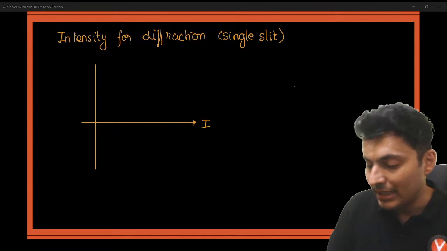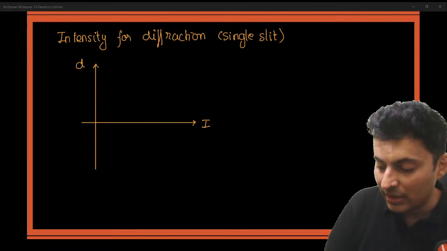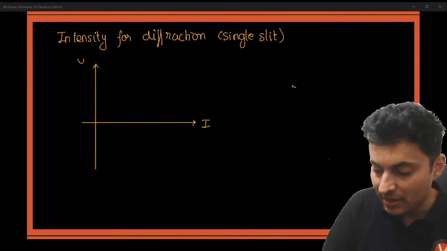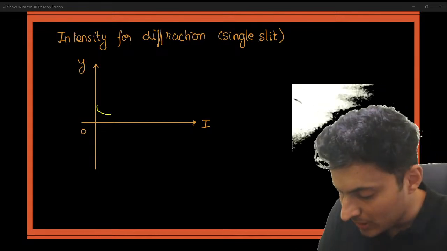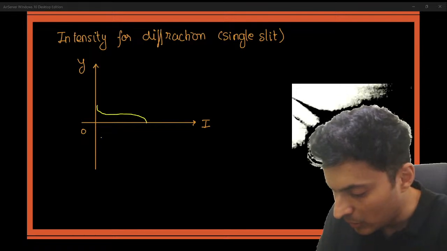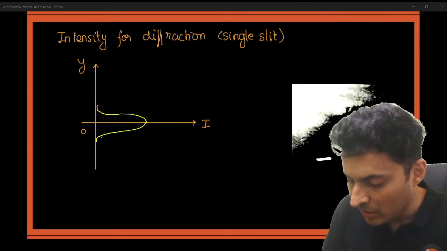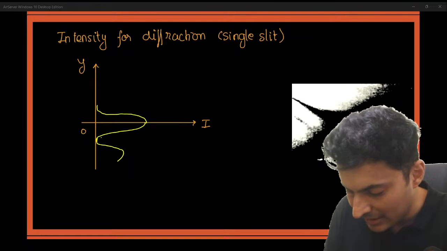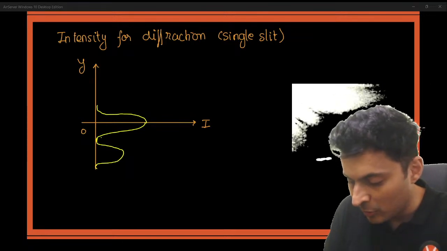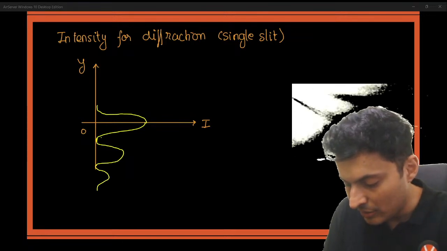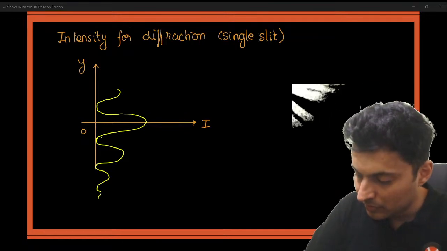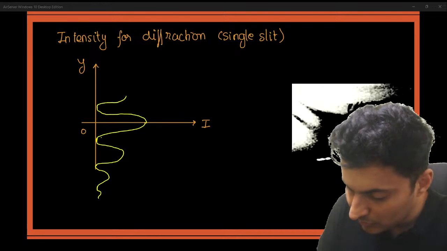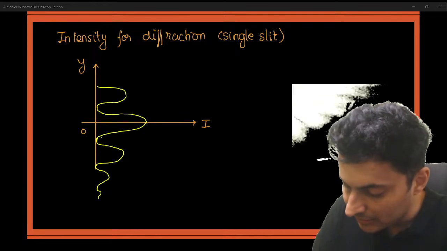If you draw the intensity graph with respect to the distance from the center on the screen, initially you will see some similarity, but later on you will see the maximum intensity is not as much as before. It is something like this.